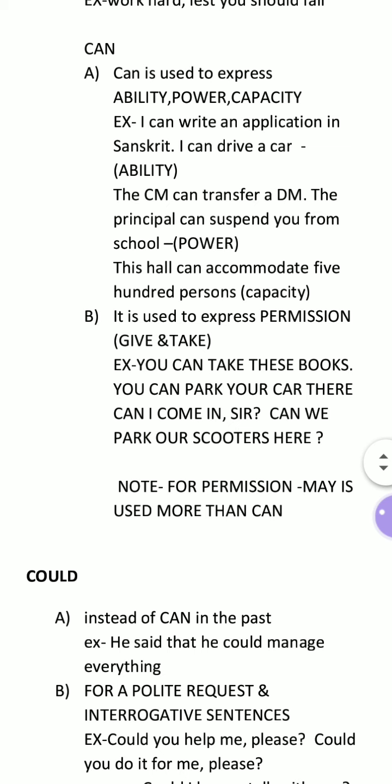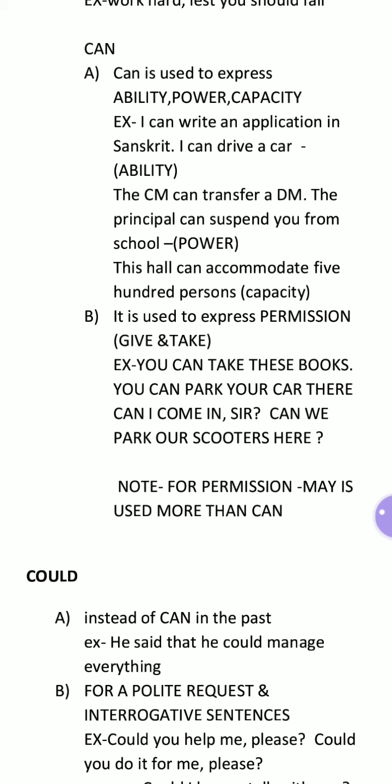Now the use of can, very important. The main important use of can is ability, power, and capacity. This is the best use, and that's why I put all these three together. Can is used to express ability, power, and capacity. Now see, I am giving examples of ability. I can write an application in Sanskrit. I can drive a car.